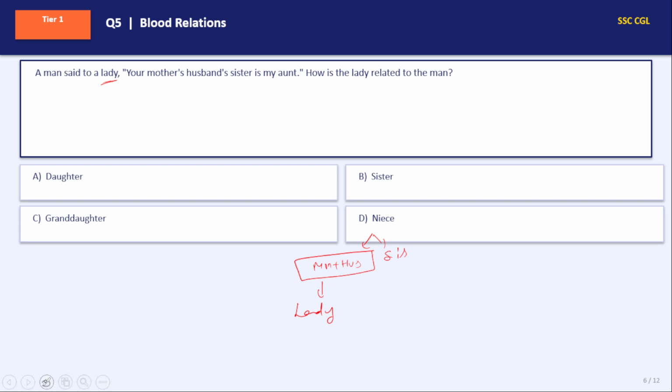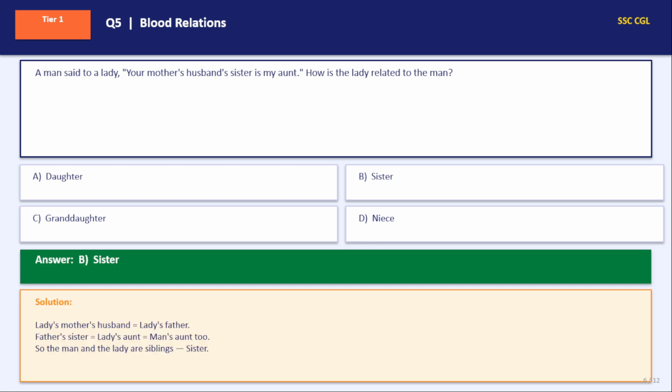Achha, this is not lady. This is man. Right. Referring to a man said to lady. This is the lady only. This sister is my aunt. So this will be the man. So how is the lady related to the man? Sister. Answer will be option B. That is sister.